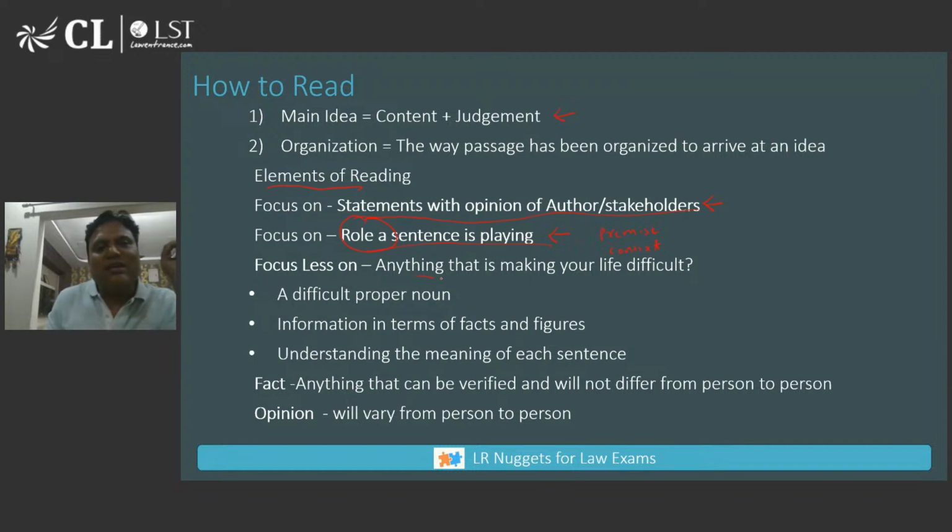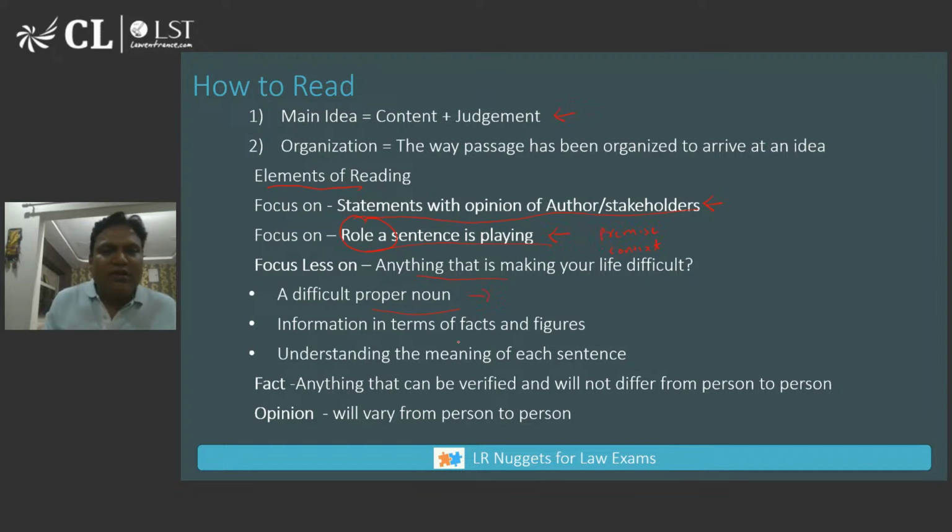Focus less on anything that is making your life difficult. My funda is very clear. If I'm not able to understand anything, let me not worry about that. And what are the things that worry us? A difficult proper noun. So a name of a particular book is given, or a particular philosophy's name is given. So we get worried. Okay, I've not heard about this philosophy. Okay, I've not heard about this term. So be it. It is just a term that has been used. Why are we worried about it? If that term is explained, then good. Go for that.